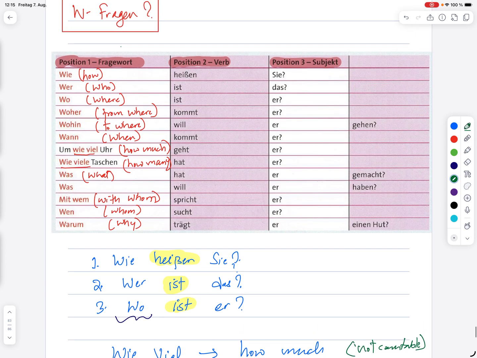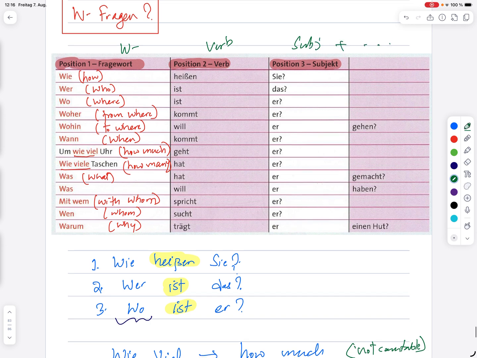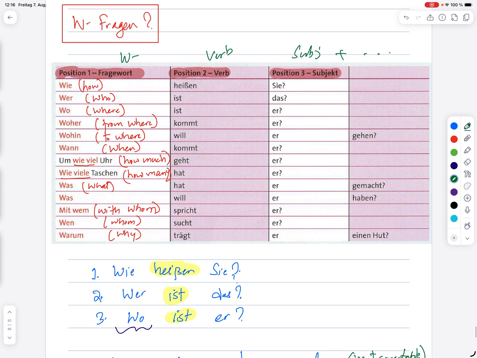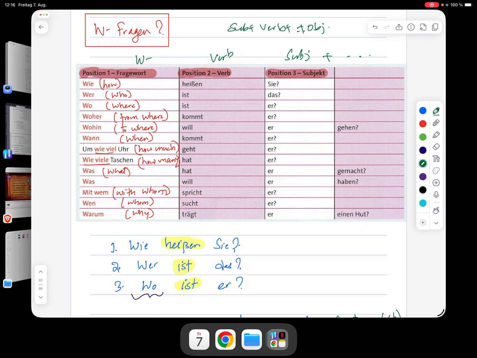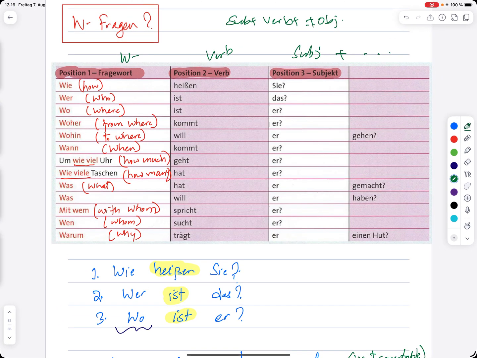So simple sentence structure: you have W words at the first, and then you have the verb at the second position. Then you have the subject, and so on. And the normal answerable questions are normal, which are subject plus verb plus object, maybe, and then some information at the end.